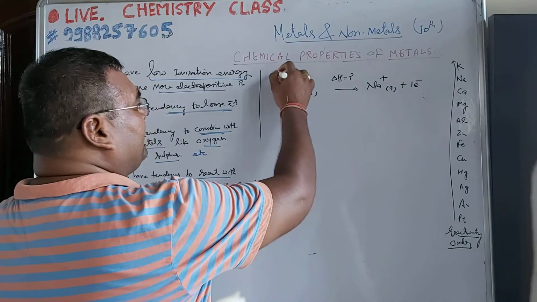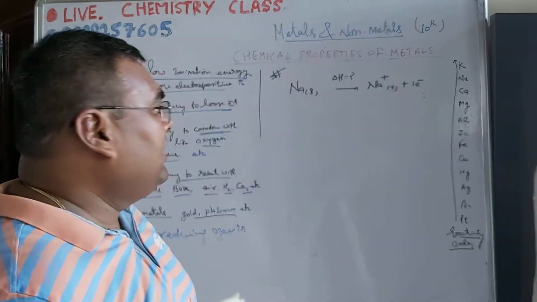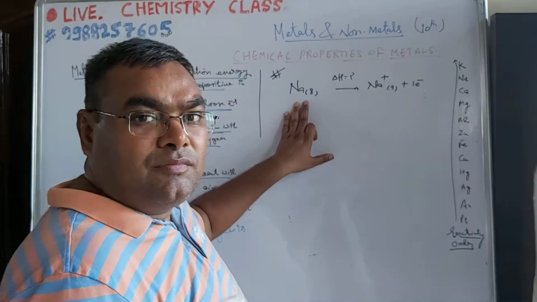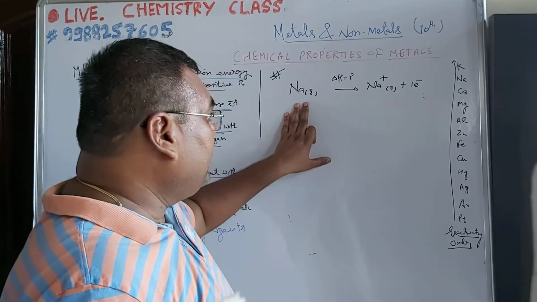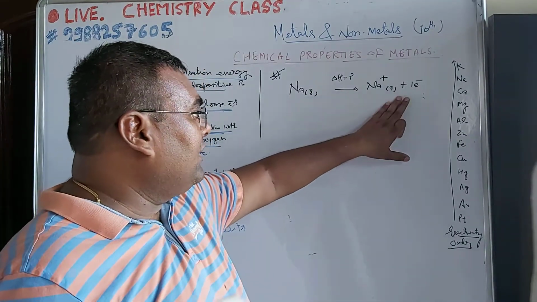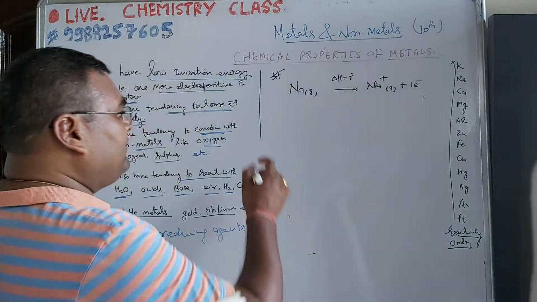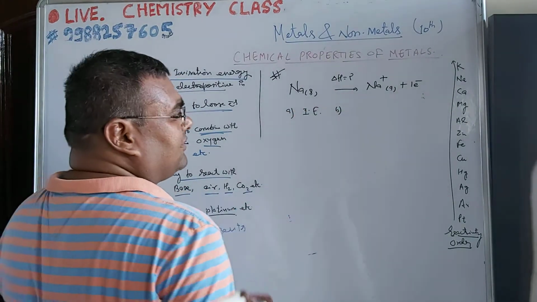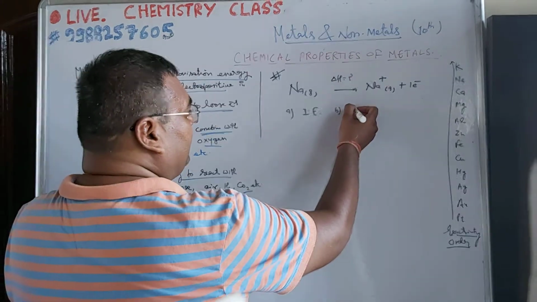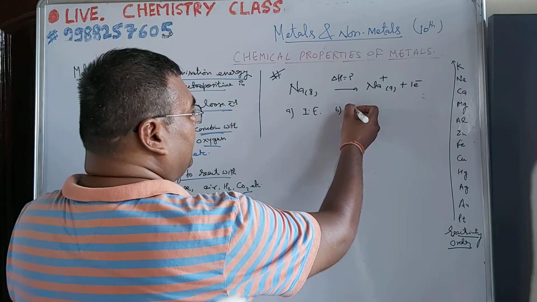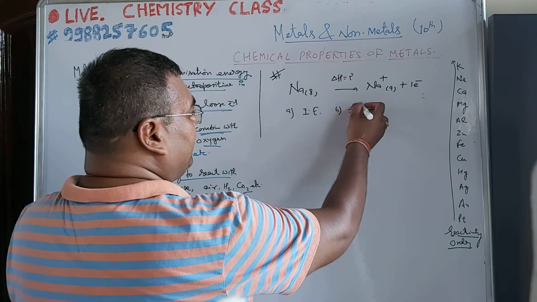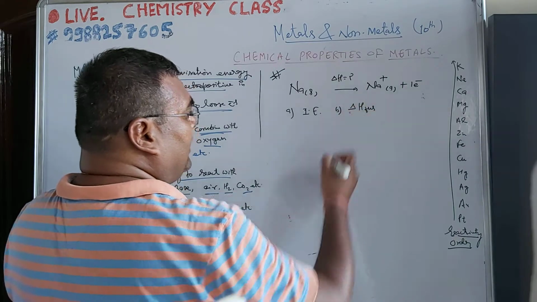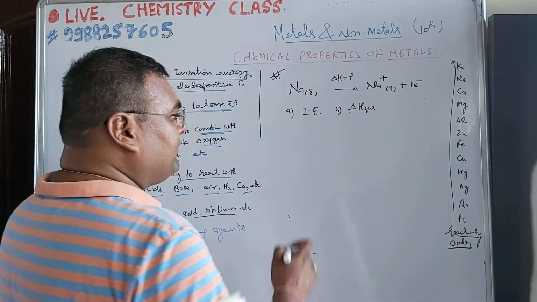Suppose मैंने आपको कोई ऐसा ऑब्जेक्टिव क्वेश्चन डाल दिया. You have solid sodium in its natural state. It is converted to this one. Is this amount of energy ionization energy? क्या ये एनर्जी हीट ऑफ फ्यूजन है? हीट ऑफ फ्यूजन मतलब मेल्ट करना.